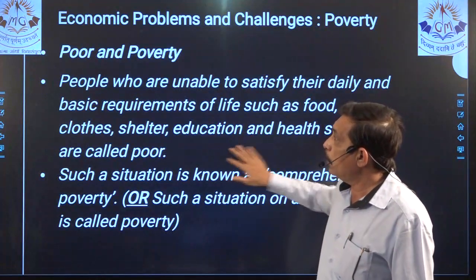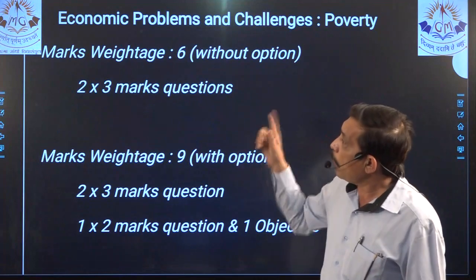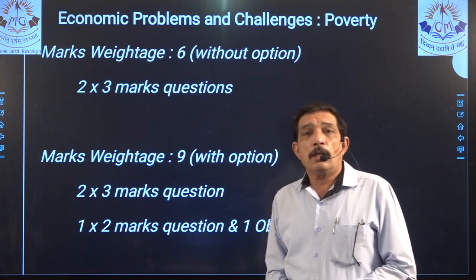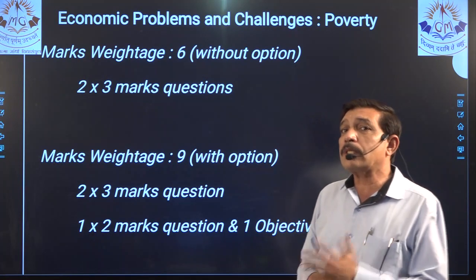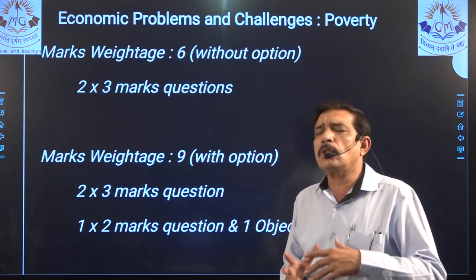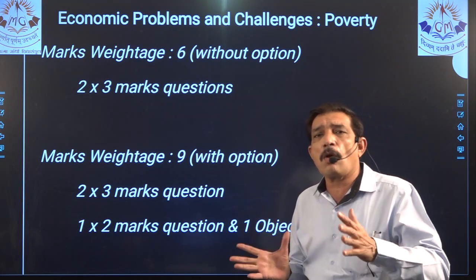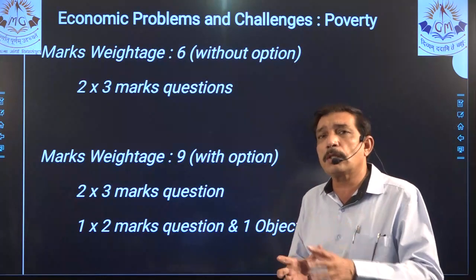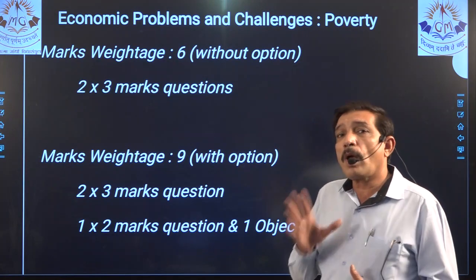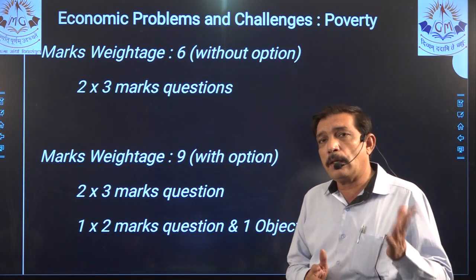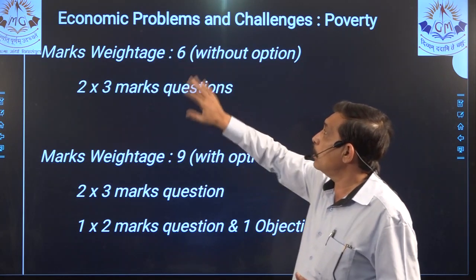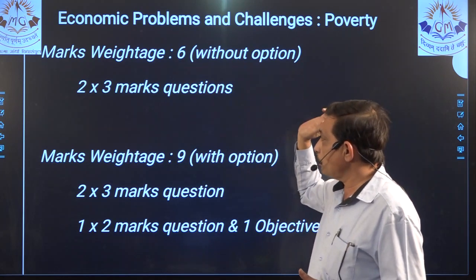Without option and with option. Now, marks weightage is 6 without option. To give you 6 marks from this particular chapter, as this chapter contains lots and lots of quite long essay type answers, quite descriptive, and you have to memorize quite a lot, right? So a 4 mark long answer was there earlier in the previous year. Now here marks have shifted from 4 to 6 without option.